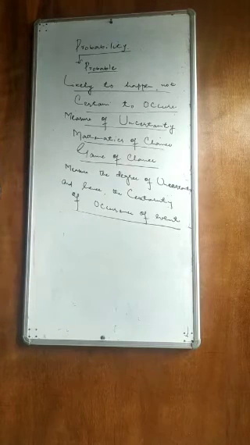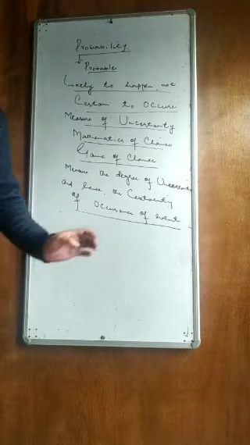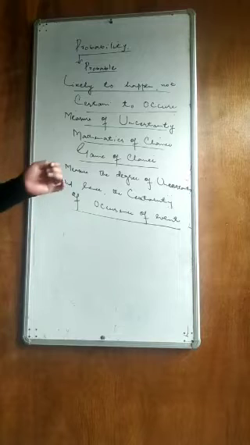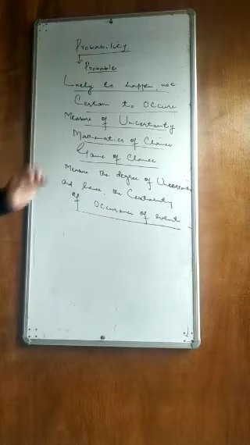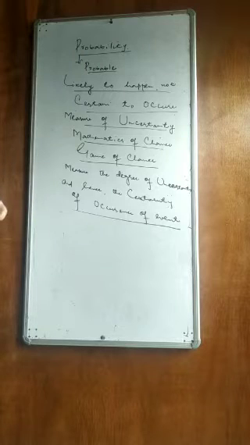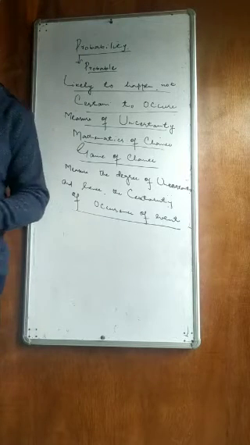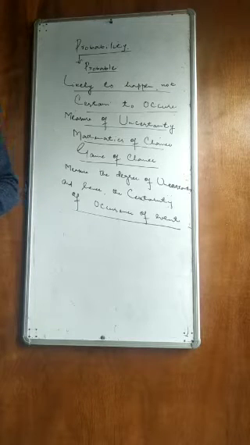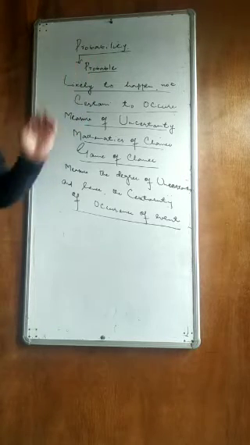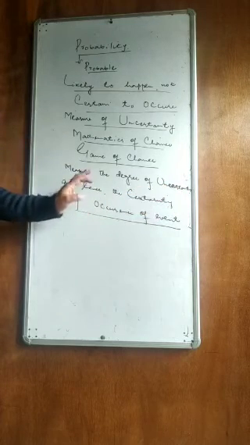In order to understand the concept of probability, we must first know what a random experiment is, what a trial is, what an outcome is, what a sample space is, and what an event is. After that, we can find the classical approach to probability and the numerical values.